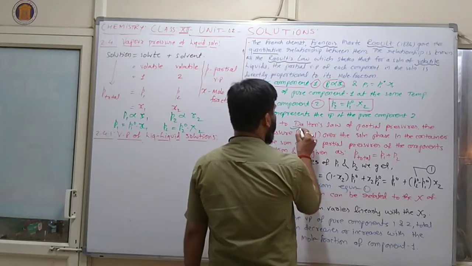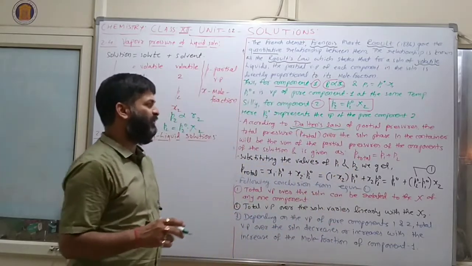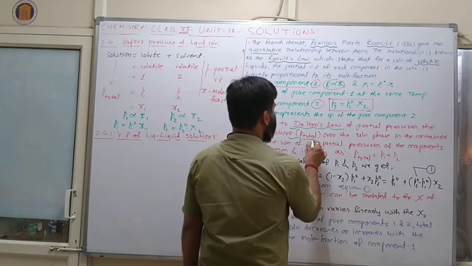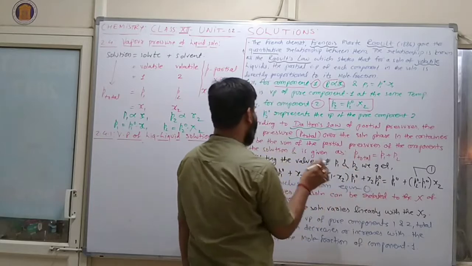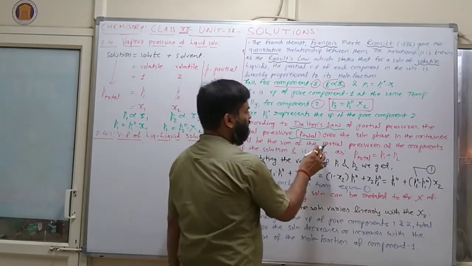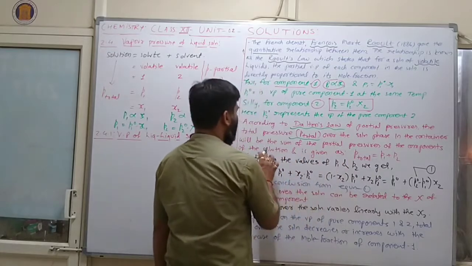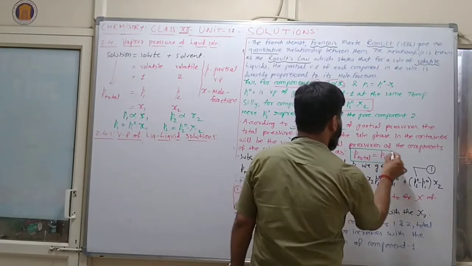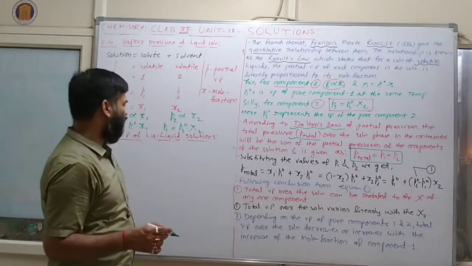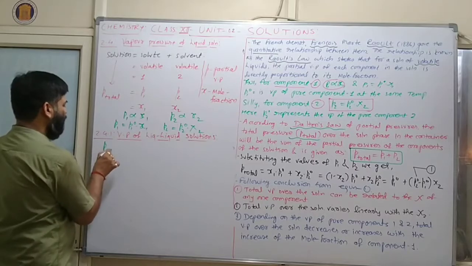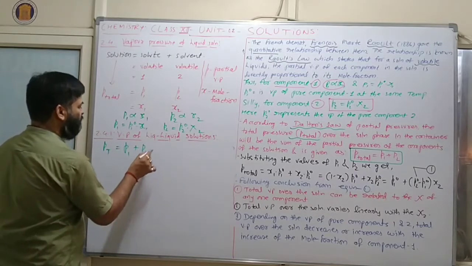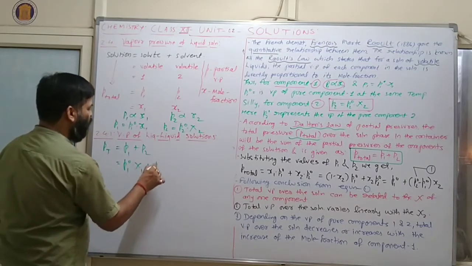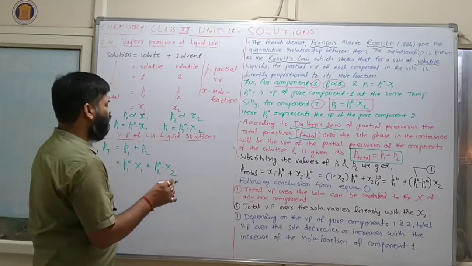Now according to Dalton's law of partial pressure, the total pressure over the solution phase in the container will be the sum of the partial pressures of the components of the solution, given by P total is equal to P1 plus P2. Clear? According to Dalton's law, P total is equal to P1 plus P2. So what is the value of P1? Here P1 0 psi 1, P2 0 psi 2.